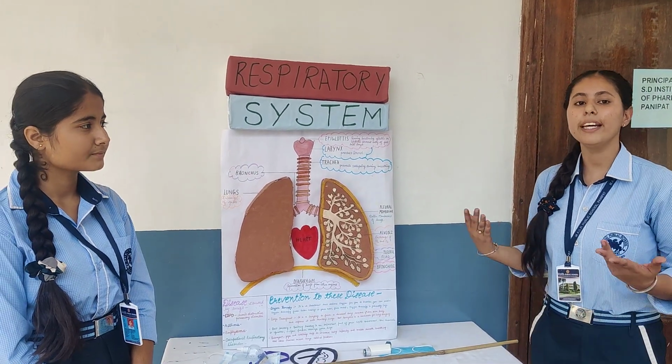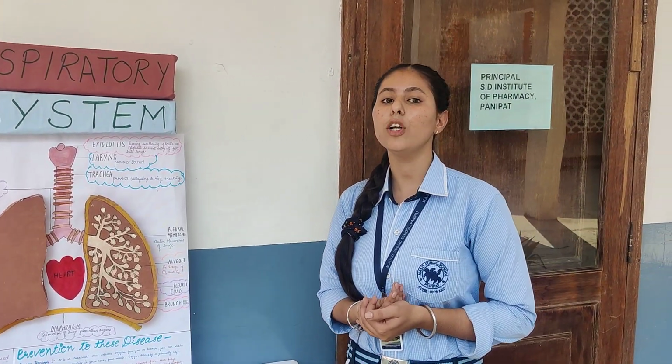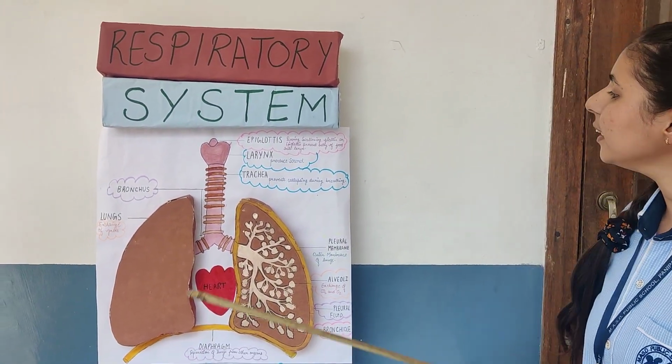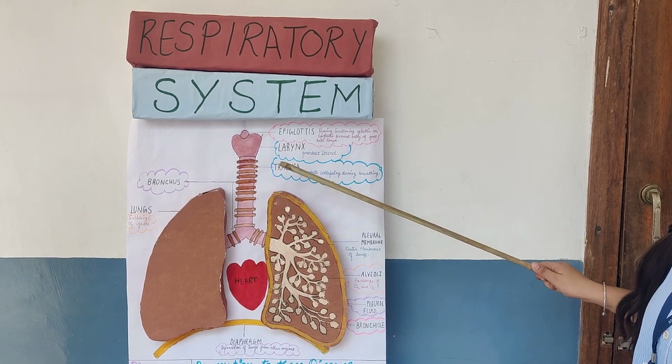Air enters through a pair of nostrils. It leads to a nasal chamber and opens into the pharynx. The pharynx is a common chamber for food and air. The pharynx then opens into the larynx, and the larynx opens into the trachea.